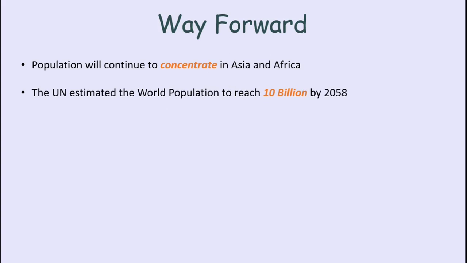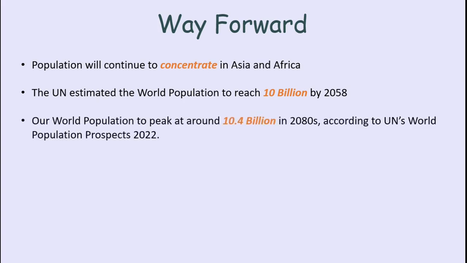The UN has estimated that by 2058, our population will reach 10 billion people, which is the next 35 years. As we remember from our previous discussion, we were recently adding a billion people every 12 years. However, in the coming 30 to 35 years, we would be adding a billion people in 17 and a half years. Also, our population is expected to peak at around 10.4 billion in the decade of 2080s.